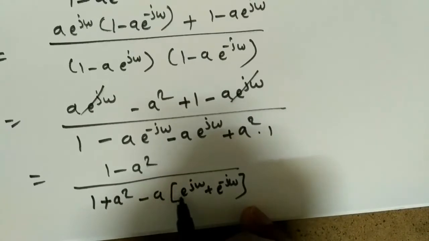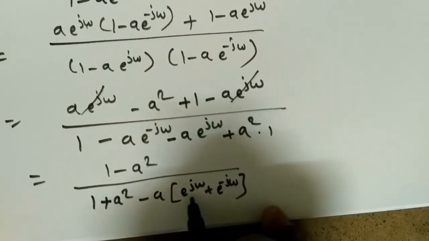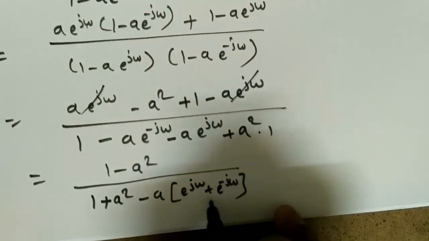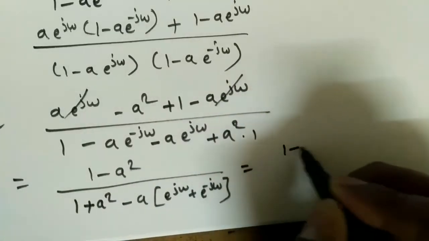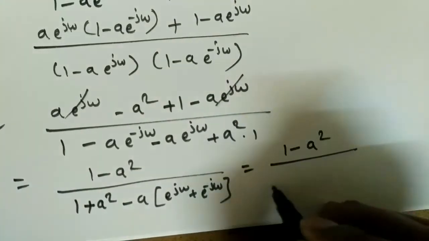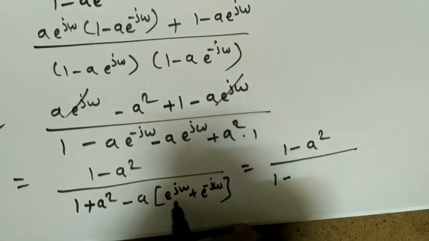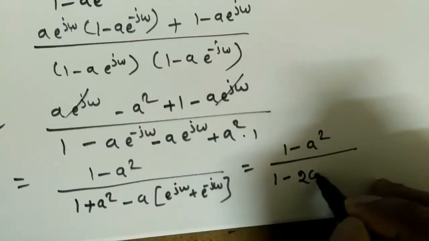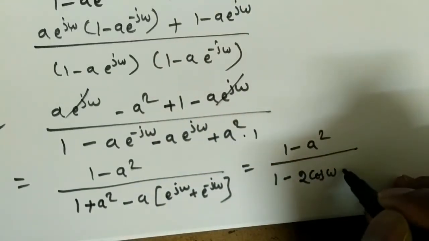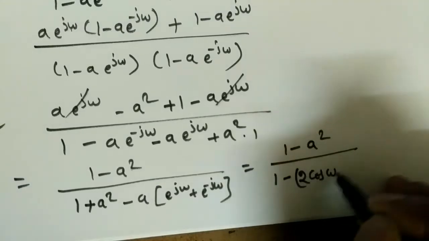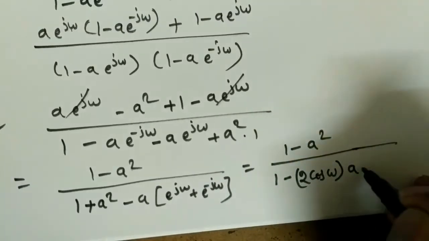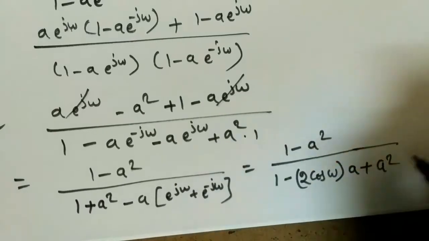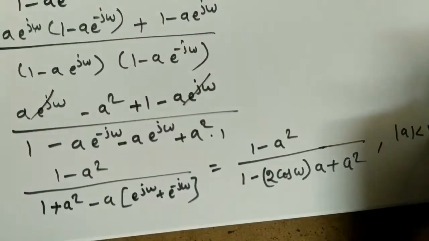If I multiply with 2 and divide with 2, we'll get e power j theta plus e power minus j theta by 2. So this will become 1 minus a square by 1 minus 2a cos omega plus a square, and here mod a less than 1.